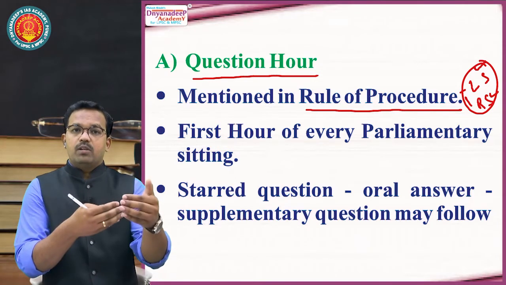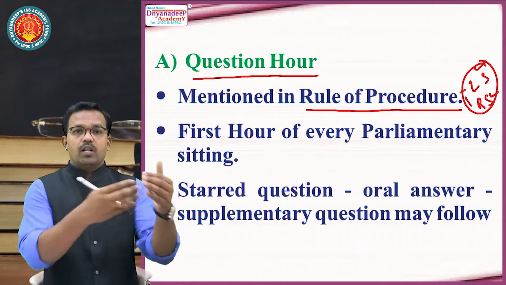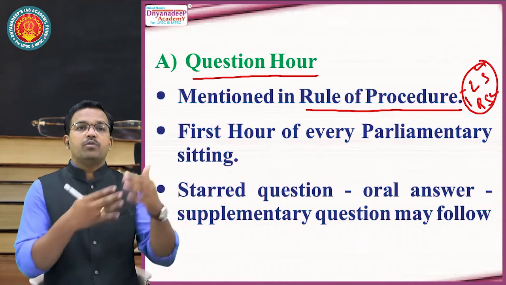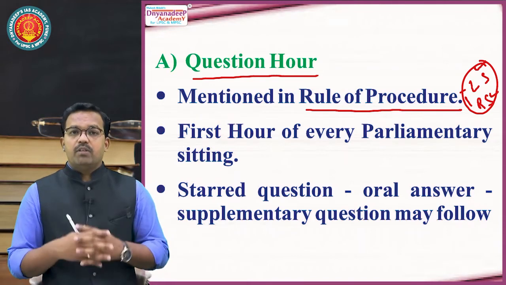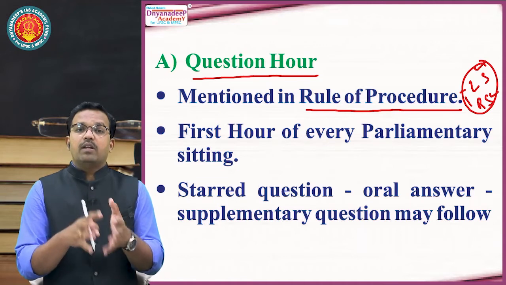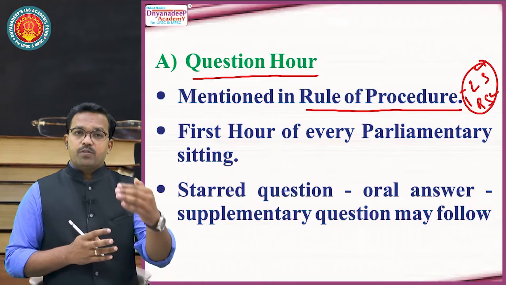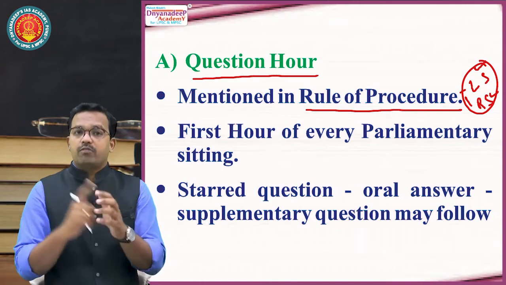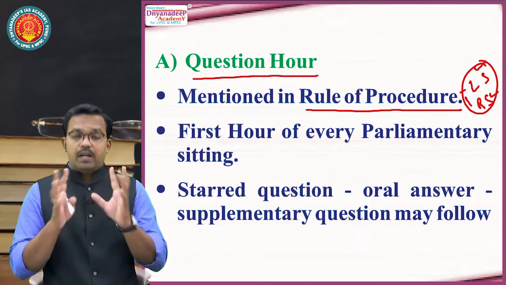Then when the answer to this question comes from the Finance Ministry, the minister says, Honorable Speaker Sir, Speaker Madam, through you, I want to answer this house. That minister will not utter the name of that person or the member who has asked the question. The minister will answer to this entire house, because the question has come from the house, so the answer must go to the house. This is the parliamentary decorum.